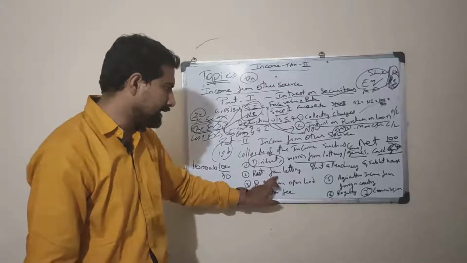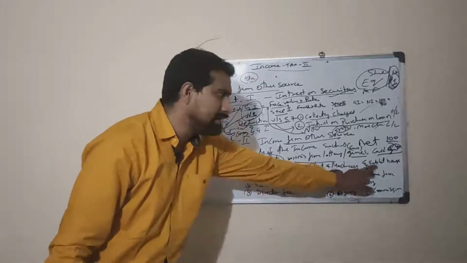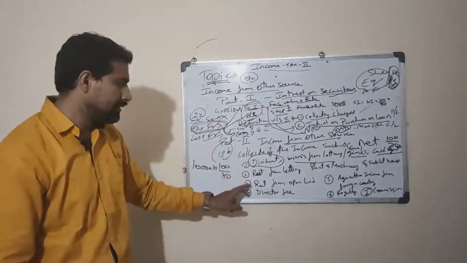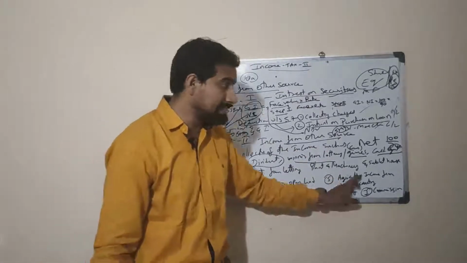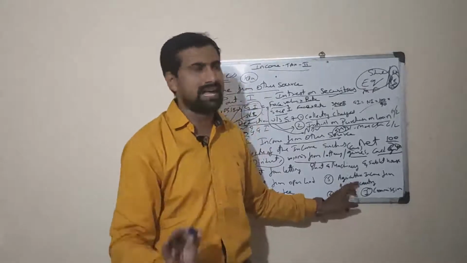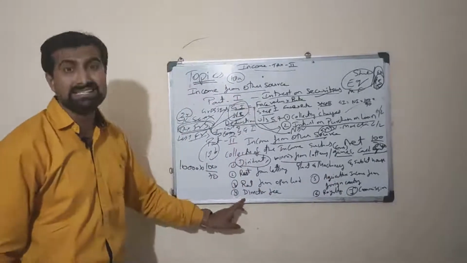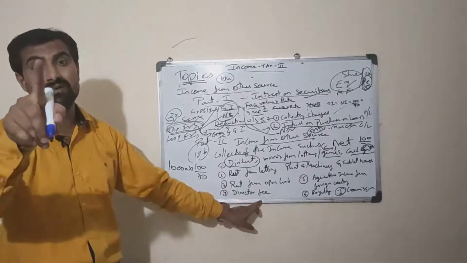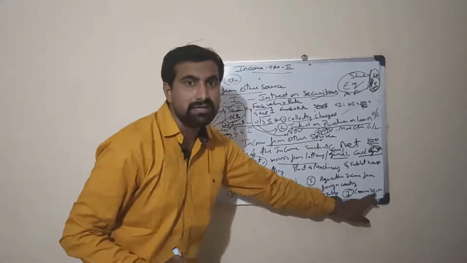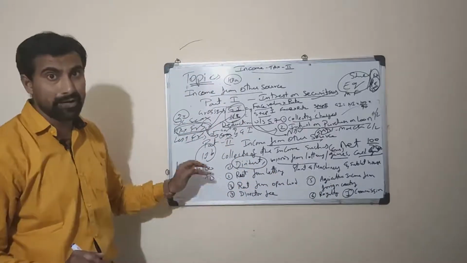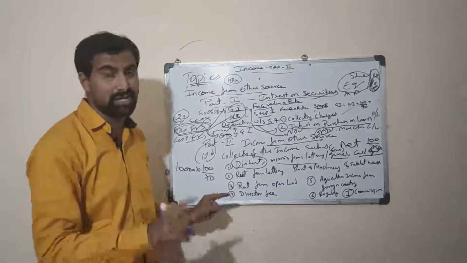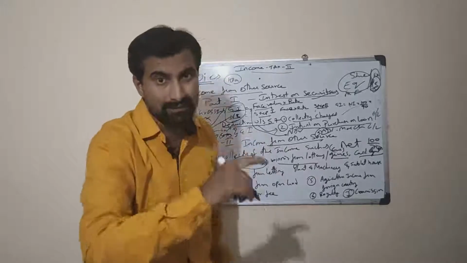Then rent from letting of plant and machinery and subletting of houses. If any expenses are there, they are to be deducted there and then. Then rent from open land is accepted. Agriculture income from other countries is accepted. Agriculture income from India is exempt from tax, so it is not to be considered. Directors' fees are to be considered, but income from salary cannot be considered as income from other source. And royalty and commission are the incomes which we receive under income from other source. Whatever income we have received in these conditions is to be calculated under income from other source.